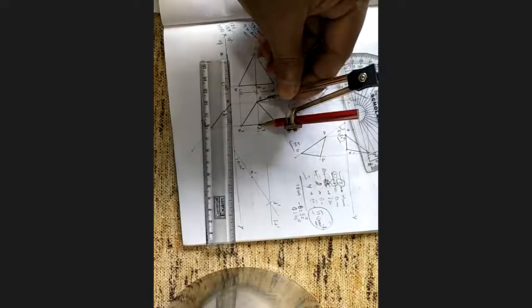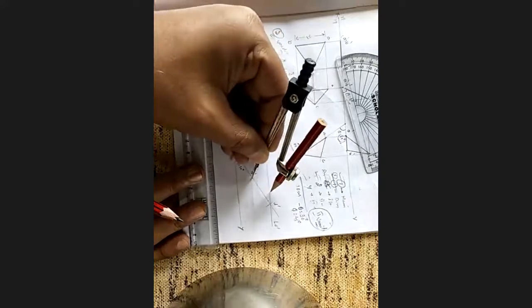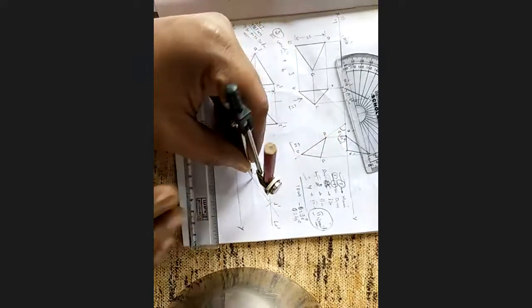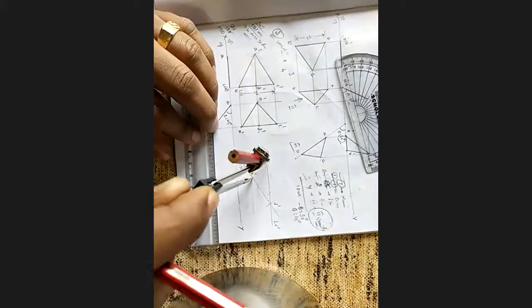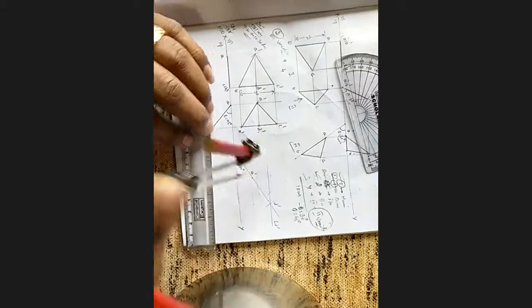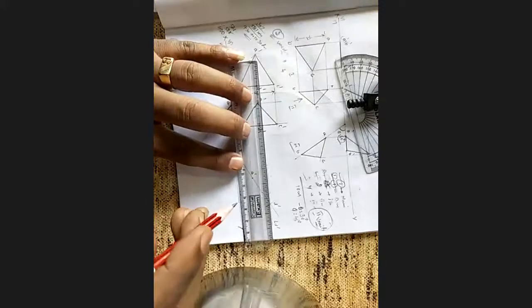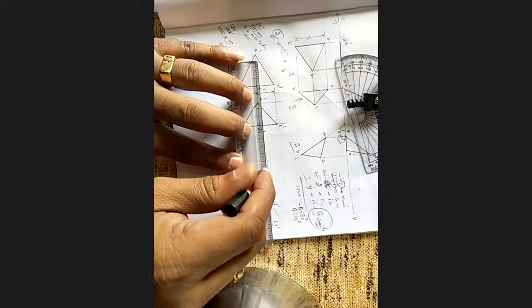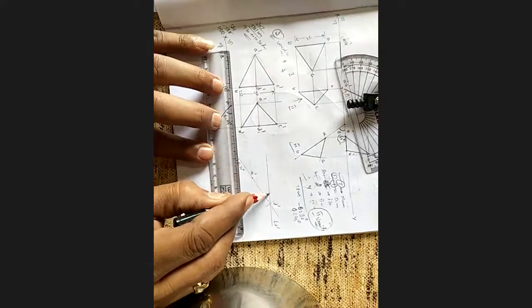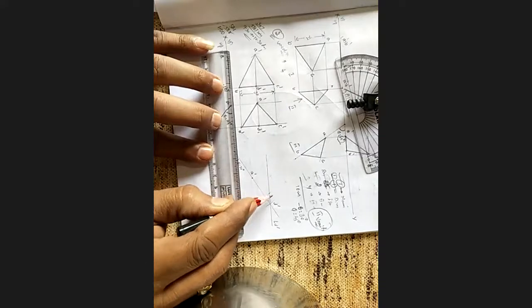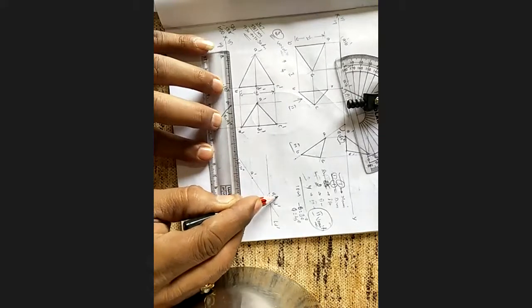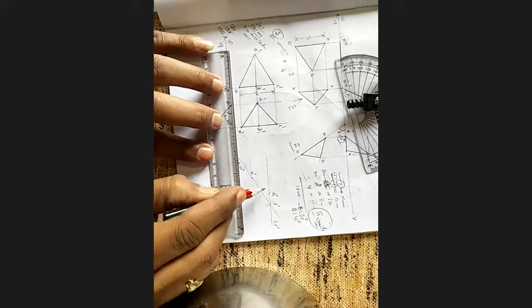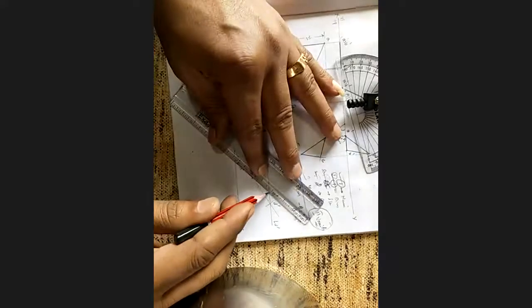A dash is the fixed cut. Sir, we may cut down this side? Yes, you may cut down this side. There are two possibilities, but always prefer the end which is nearest to D dash. Agree? Join this.